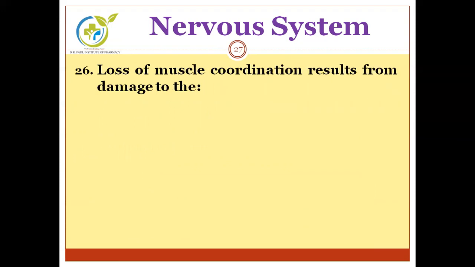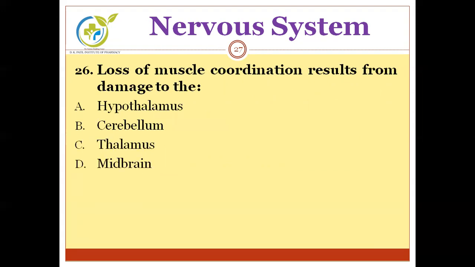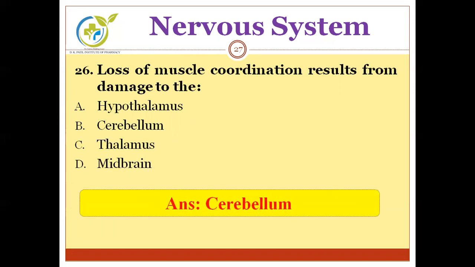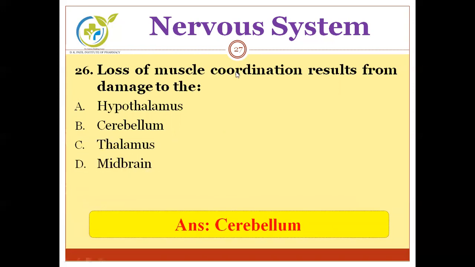Next, loss of muscle coordination results from damage to the. Options are hypothalamus, cerebellum, thalamus, midbrain. And the correct answer is cerebellum. Cerebellum is related with muscle coordination, and if the cerebellum is damaged, it ultimately results in loss of muscle coordination.